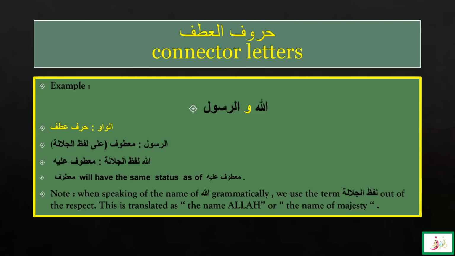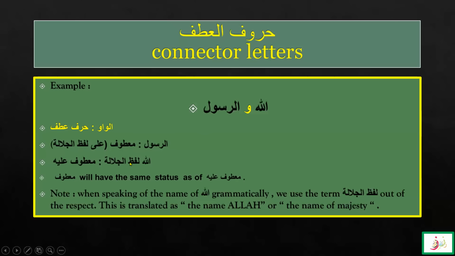Let's look at the example. Allahu wa Rasulu. As I mentioned, they should follow in the state, and we can see here Allah wa Rasul. Here, waw is a harf of atf. Rasul is matuf, and we will have to write here, if we are going to do the irab, matuf on what? So it is matuf on the Lafzul Jalala, Allah, because it is connected with the harf of atf.